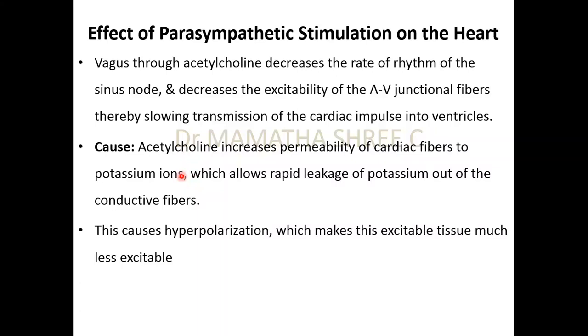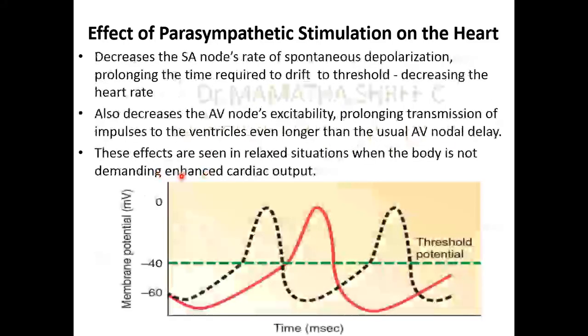So whenever the cell membrane permeability to potassium increases, potassium moves from its higher concentration to lower, from inside the cell to outside the cell, making the intracellular resting membrane potential lower than normal, which is hyperpolarization, and hence the SA node will take a longer time to get excited. Hence, the rhythm is decreased by acetylcholine released at the end of the vagus.